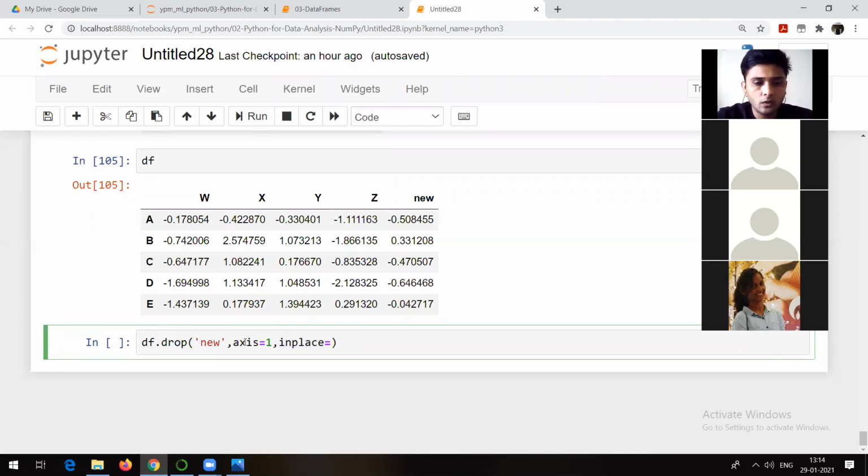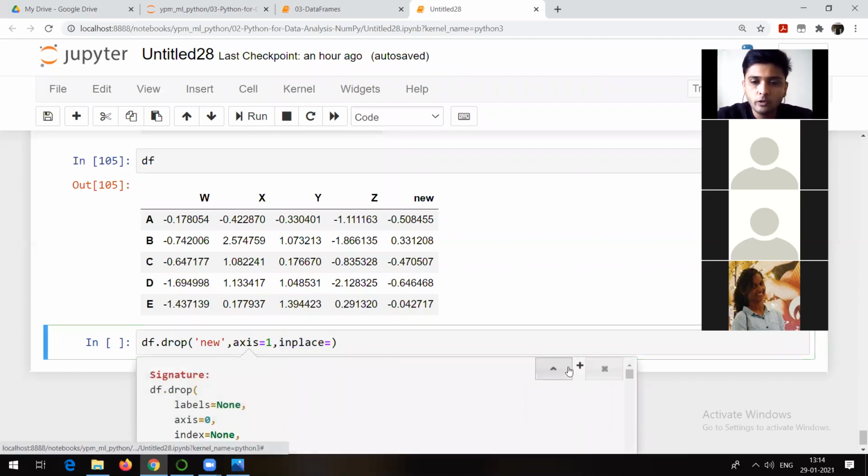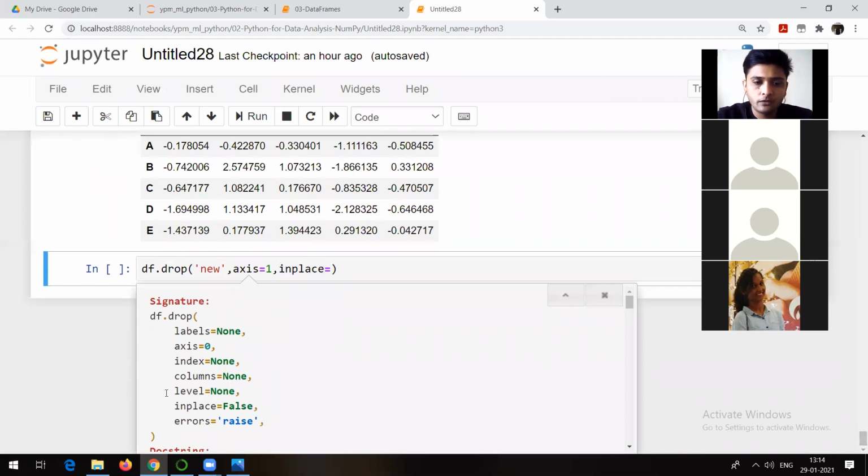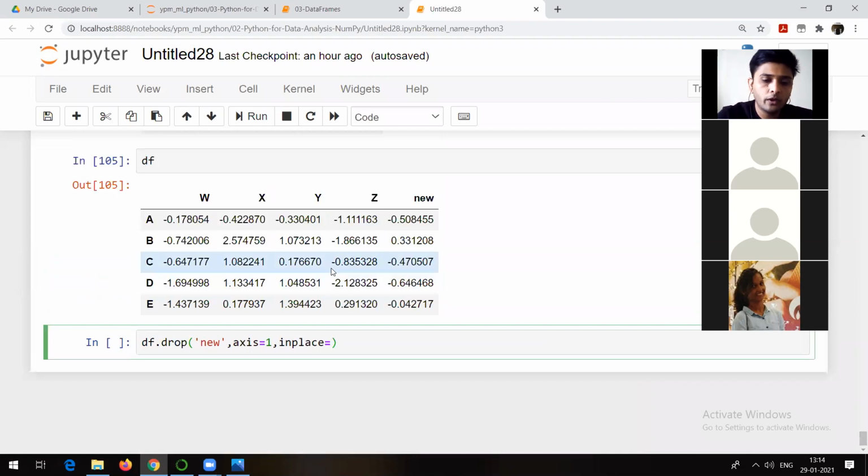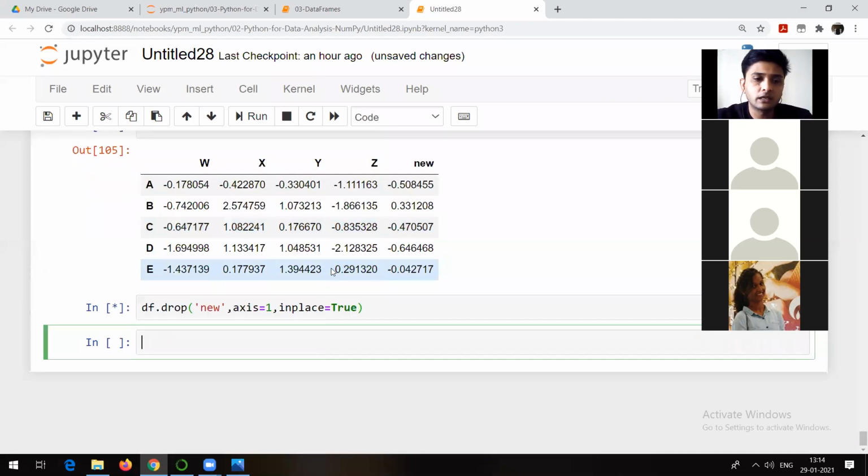If you want to check it, press shift tab and you will be able to see the argument inplace. By default it is false. See, you can check it. Inplace is false by default. So what you need to do here is make it true. That's it, and then run this command.